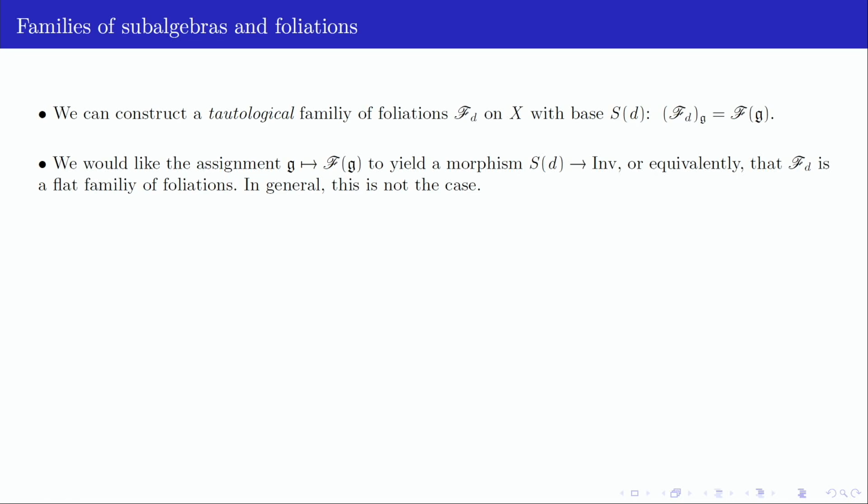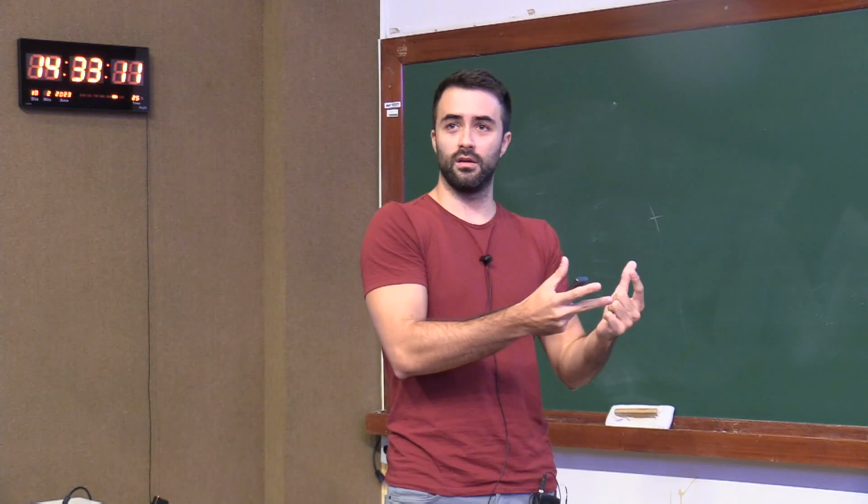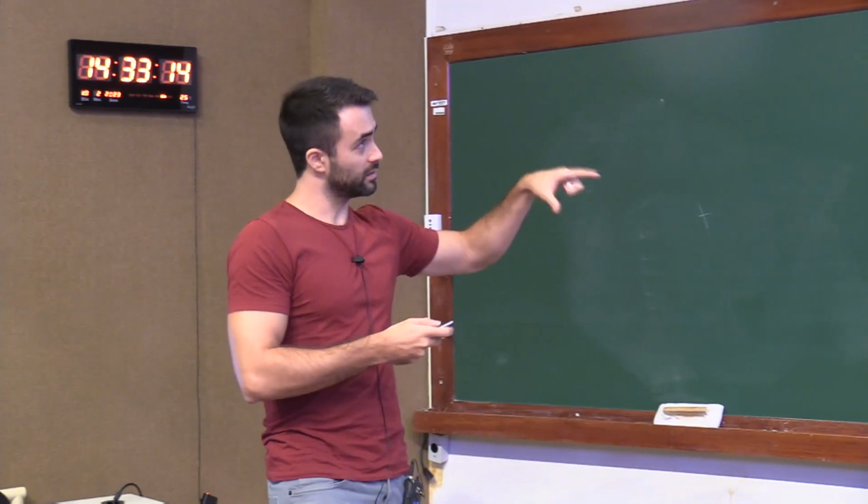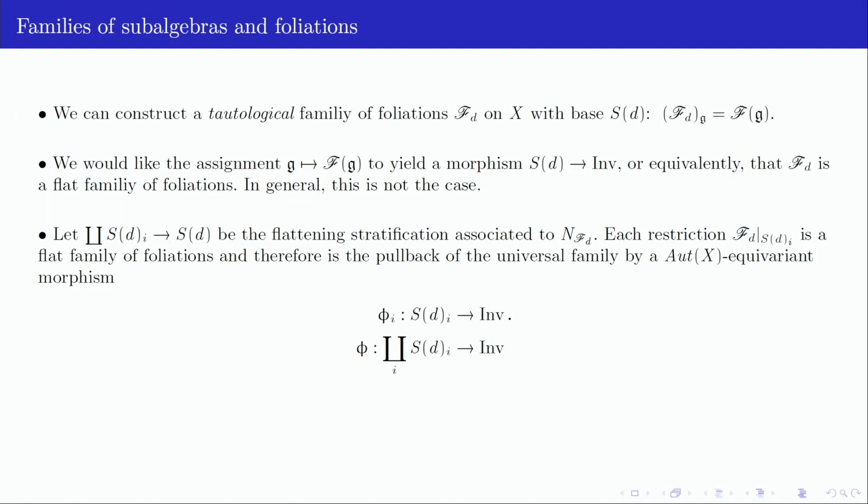Or, paraphrasing that, you partition your domain into pieces such that your function is continuous in each of these pieces. So in this algebraic setting, what I just said is you take the flattening stratification of this space associated to the normal sheaf, right? Because now continuous means that the normal sheaf is flat. So we partition the whole space such that the normal sheaf is flat. So now, over each piece, we have a flat family, right?